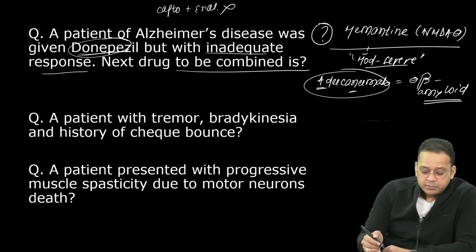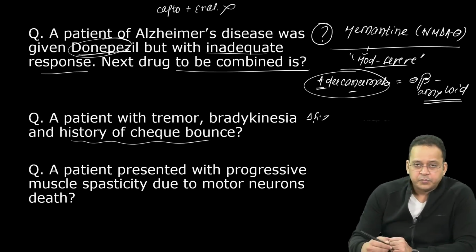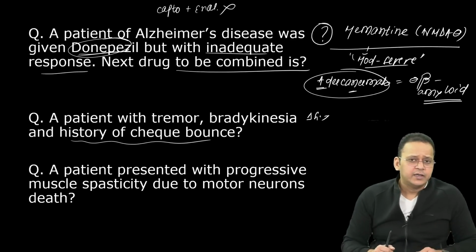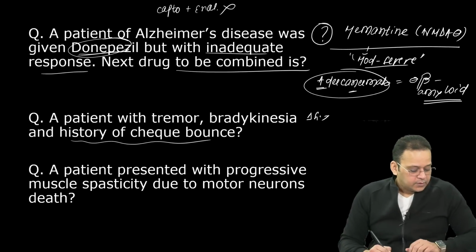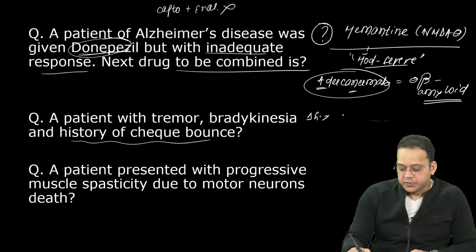A patient with tremor, bradykinesia and history of check bounce. What is the diagnosis? So the patient came, he has tremor, bradykinesia, difficulty walking, and says, doctor, for a long time now my checks have been bouncing. All right, so it is a case of PD, Parkinson's disease.